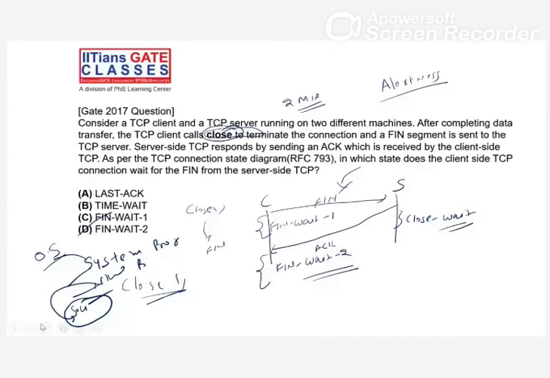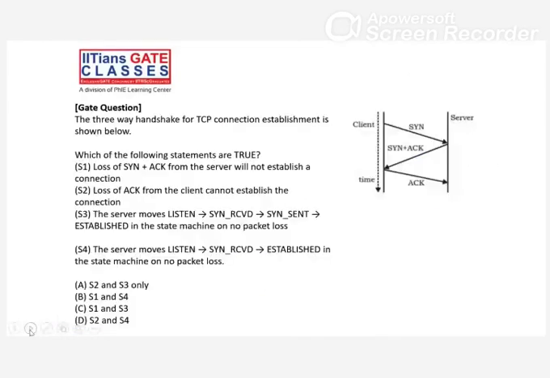Right, now see this one. I think everyone is done with that. Again, one more question about states. There are 4 statements: S1, S2, S3, and S4. You need to tell which are right or wrong. 3-way handshake, you know about that, right? Loss of SYN and acknowledgement from the server will not establish the connection, first line.